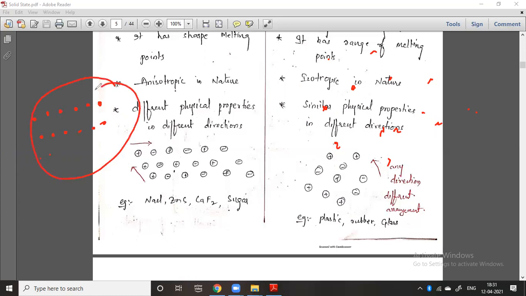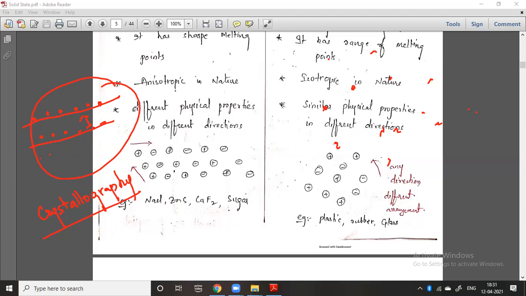Hence this study of crystals is called crystallography. Crystallography is nothing but the study of the crystal: the crystal geometry, crystal planes, crystal angles. You can take a plane like this. What is the distance between these two planes? What is the angle between the two points? So the angle, plane, distance, geometry, structure. We will study the structure of crystalline solids in detail further on.